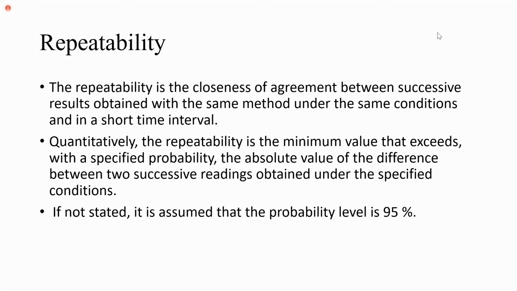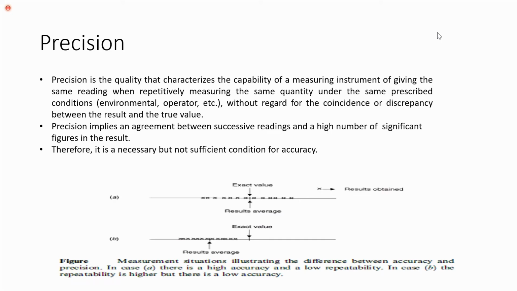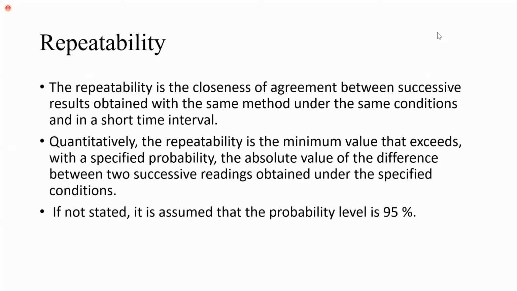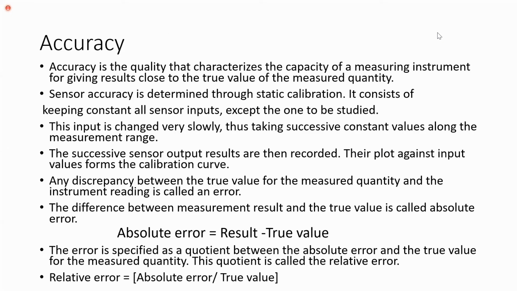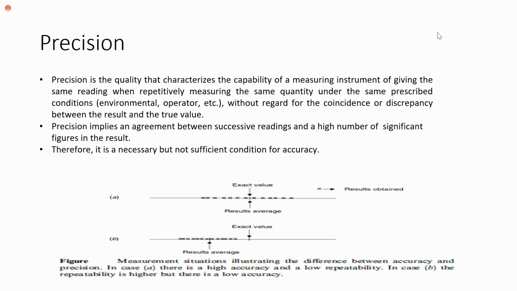Accuracy, precision, repeatability, and reproducibility are very, very important static characteristics. Accuracy is the ability of the sensor to show a reading which is close to the true value. Precision is the ability of the sensor to repeat the same value which is nearly equal to the true value.